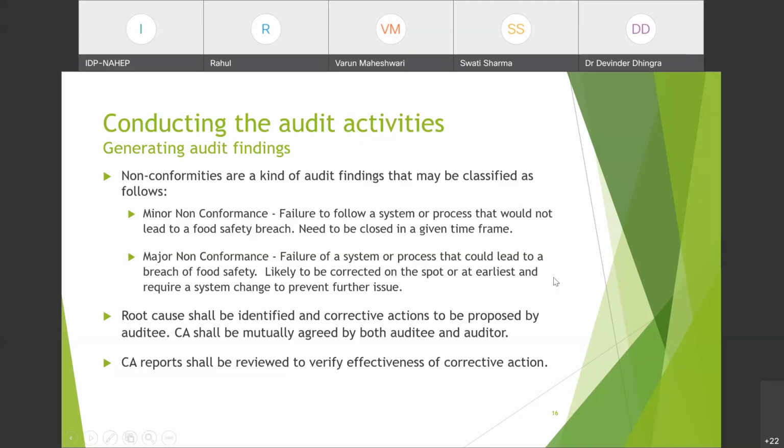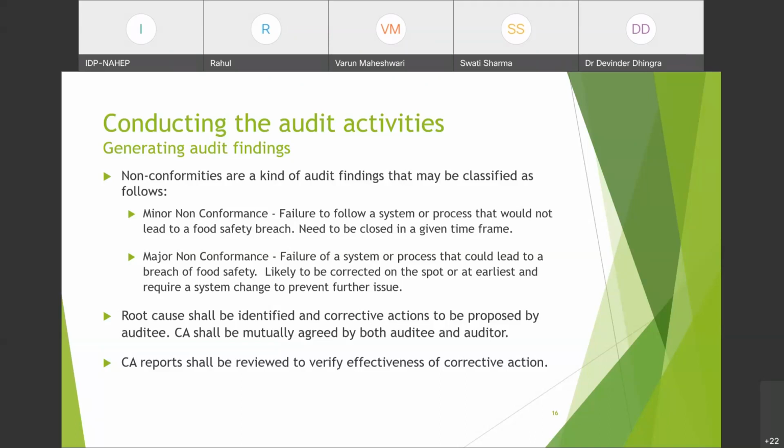Here critical is not mentioned. Yes, because when we talk about internal audit, yesterday I was talking about a common audit procedure. When we talk about internal audit, it is up to the organization. These are the general findings which we create while doing internal audit. But again, the organization develops their own procedures because it is not guided anywhere what kind of NC they have to mention. So it is up to the organization what kind of NCs they mention. Any organization can decide the type of NC. Yes, of course, they can even mention a mild non-conformance, minor non-conformance, and major non-conformance. It is up to them.